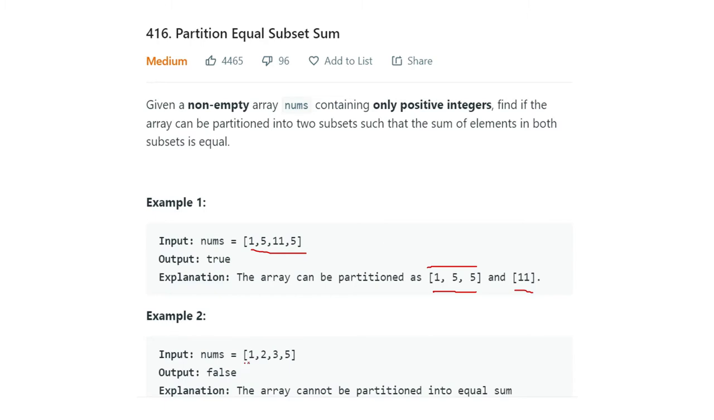If you take this example, there is no way you can divide it into two equal parts where the sum is equal. Because if you take this 5 also, then the left part is 6. If you take 2 and 3, that is 5, then it will become 6. So no way you can divide it into two equal parts. So that time we have to return false.